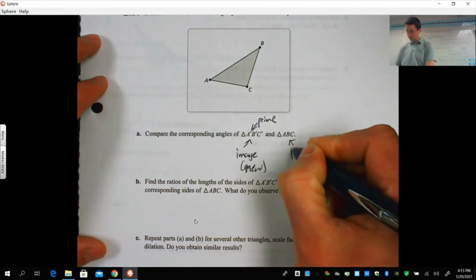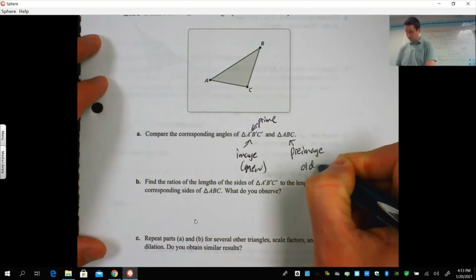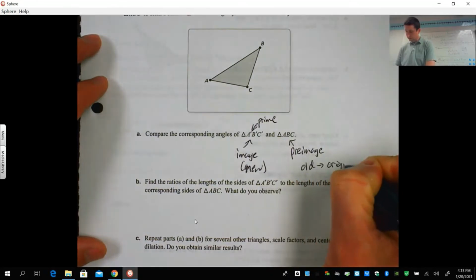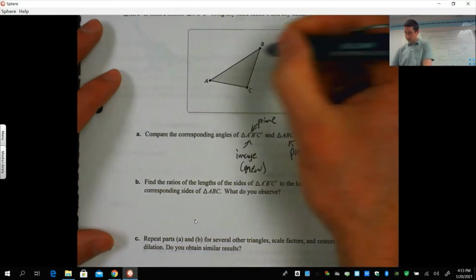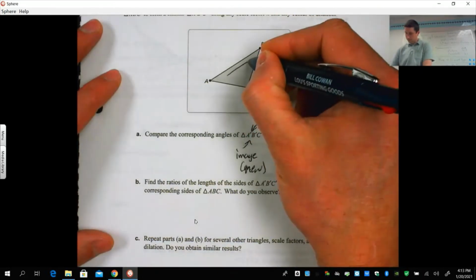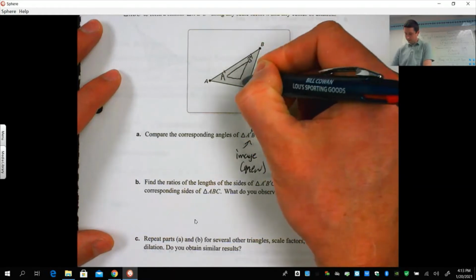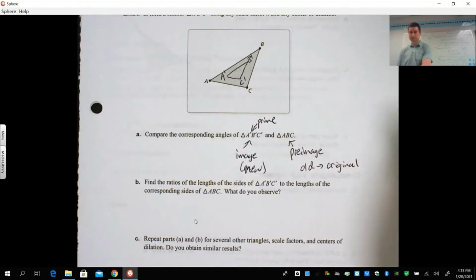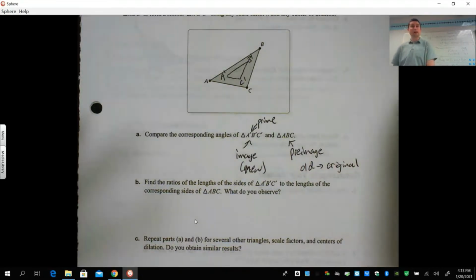This would be referred to as the pre-image, and it's the old one, or you can think of it as the original. Okay? So if I would have a similarity transformation, and I draw this one in here, this could be A prime, B prime, C prime. Okay, scale of 1/2. Same shape, different sizes.